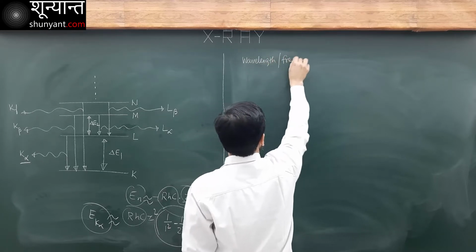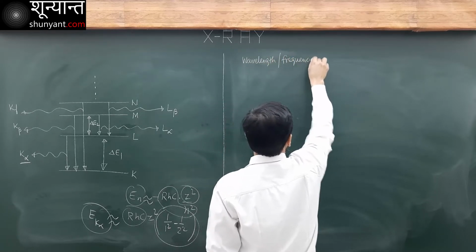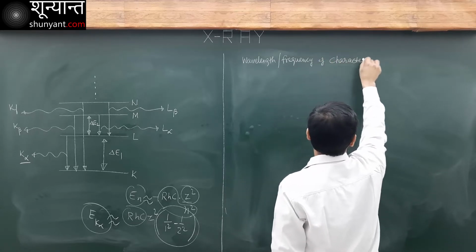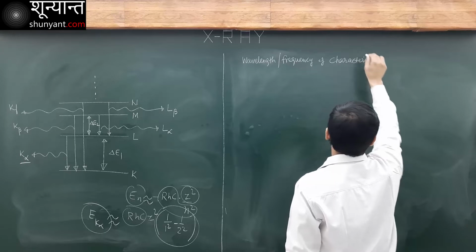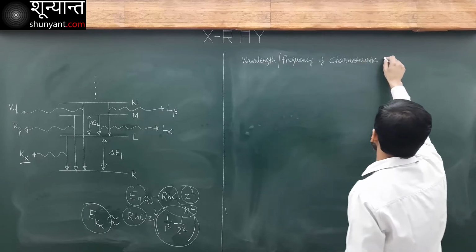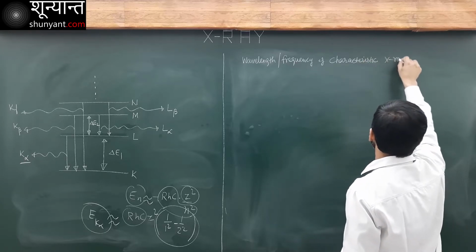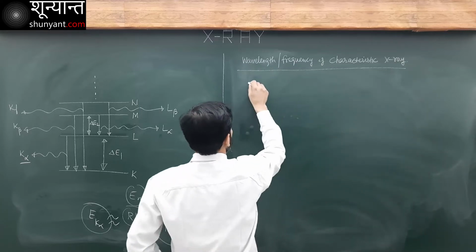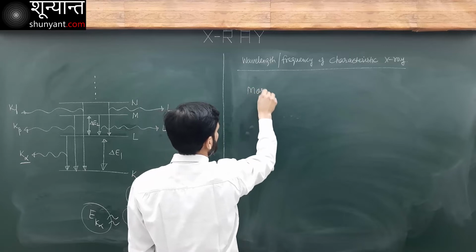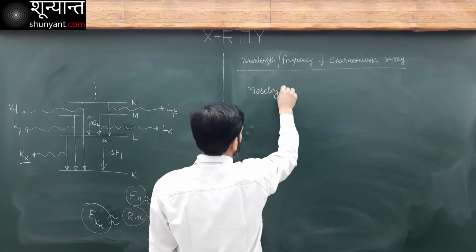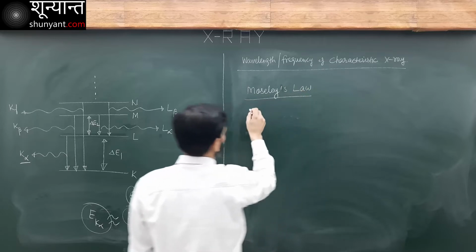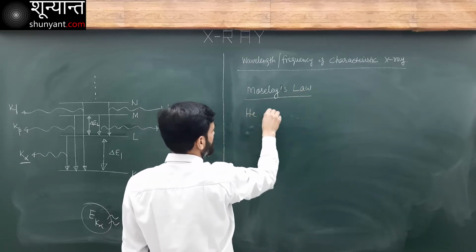Wavelength and frequency of characteristic X-ray is given by Moseley's law. Okay, so what he did was he derived an empirical relation.